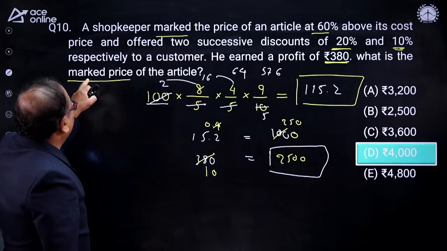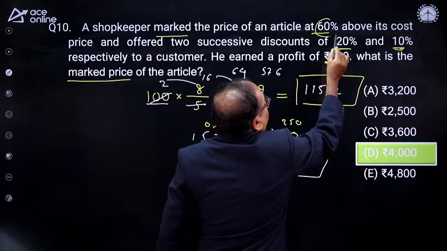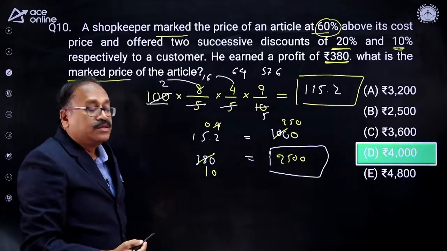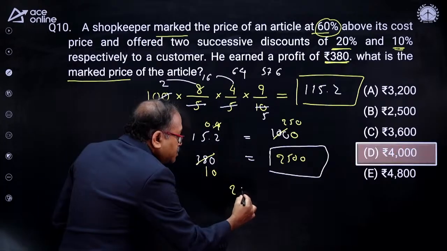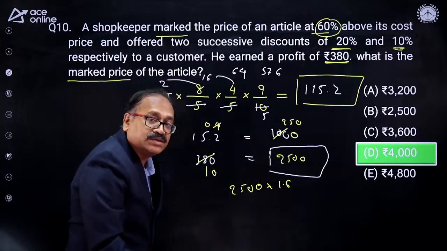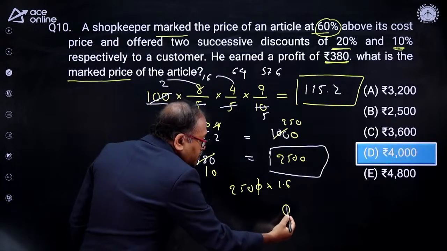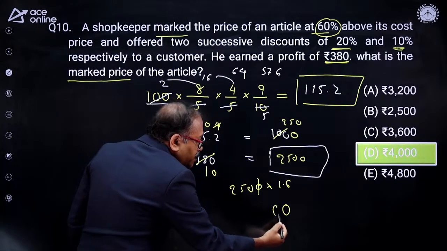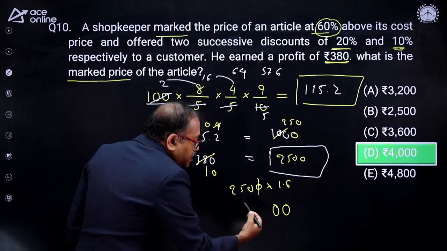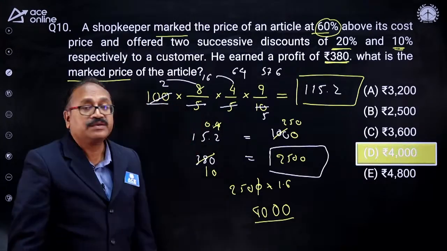But you are asked to find out the mark price. The mark price means it should be 60% above. So multiply this 2,500 with 1.6, that is 160%. Let's see what comes for the decimal. I will cancel the zeros. So this is 0, and 16 fives are 80, carry 8, and 16 twos are 32 plus 8 is 40. 4,000 is the mark price.